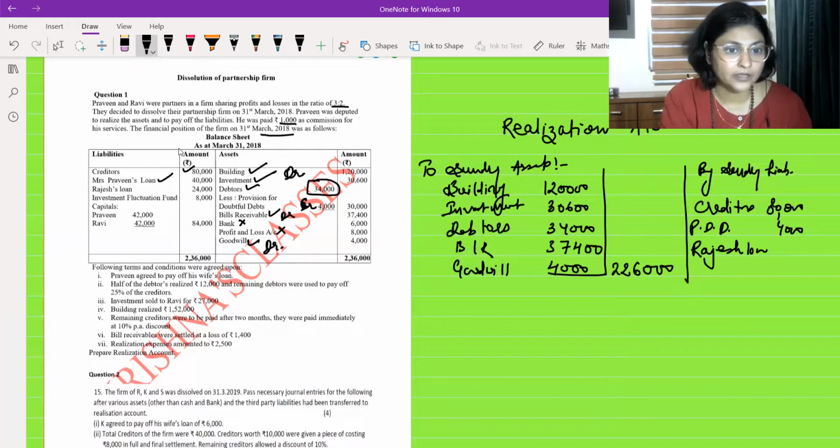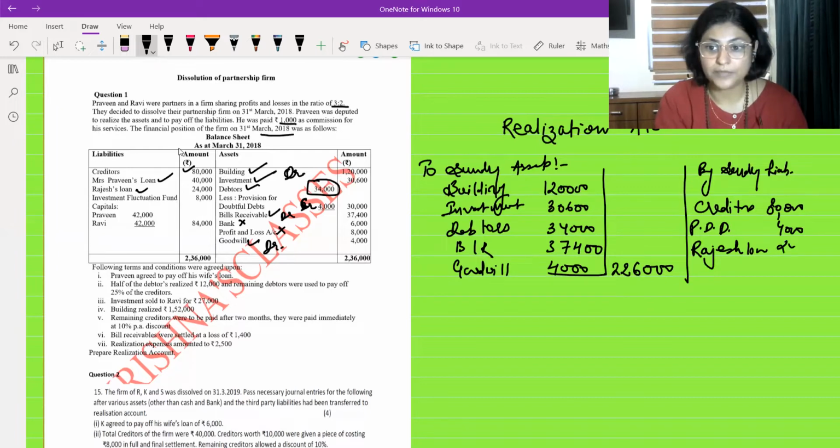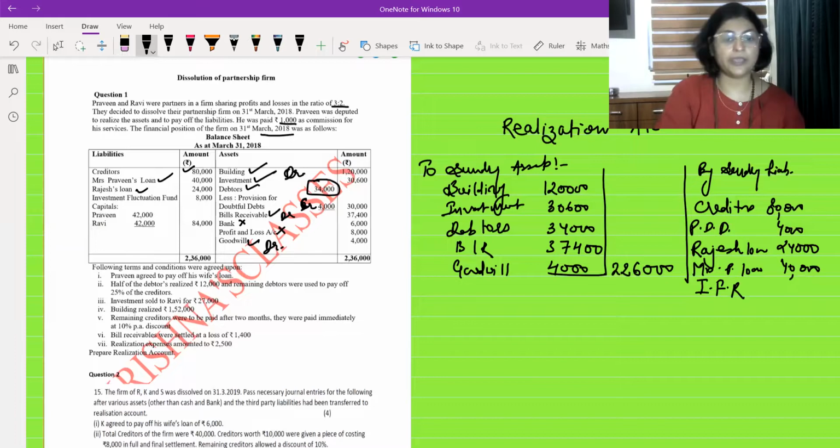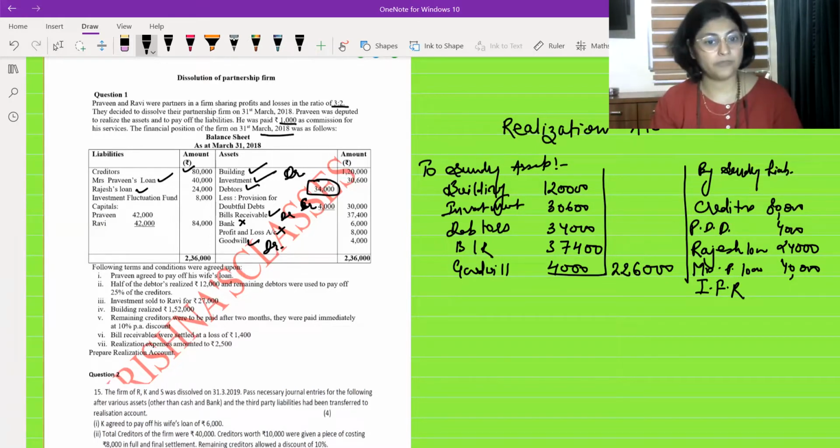I have left this Mrs. Praveen's loan. That also has to come. Mrs. Praveen is also an outsider. She is one of the partner's spouse, but she will be an outsider for the firm. So Mrs. Praveen's loan, which is 40,000 rupees, that also I will write. And investment fluctuation fund. Students, don't forget that investment fluctuation fund is always transferred to the realization account. Whenever there is investment, it is always going to be transferred, and hardly any question you are going to find where there is no investment.